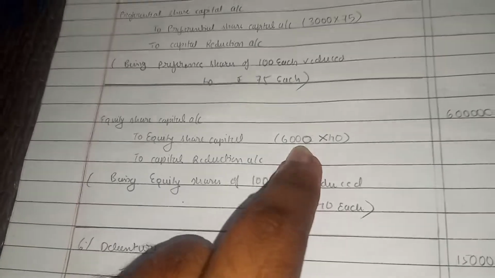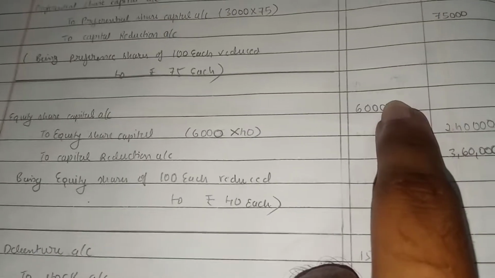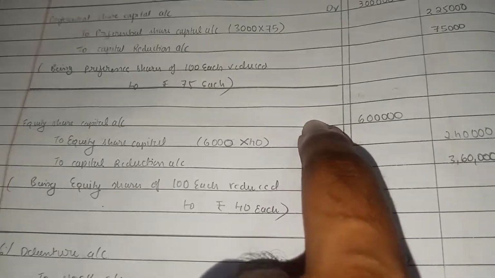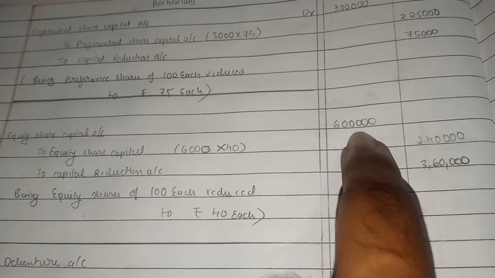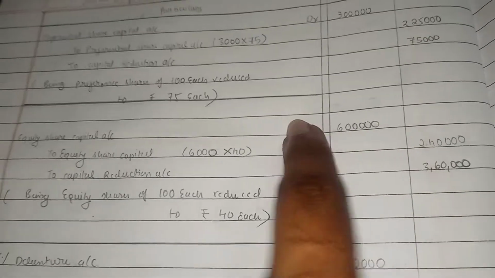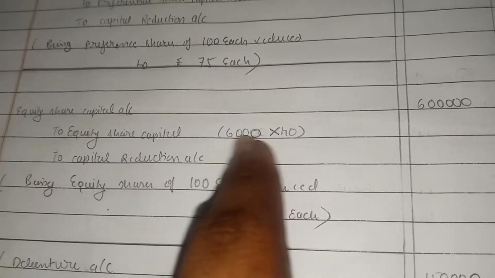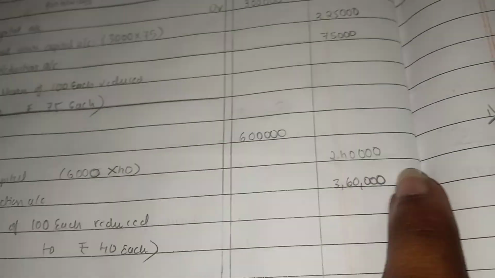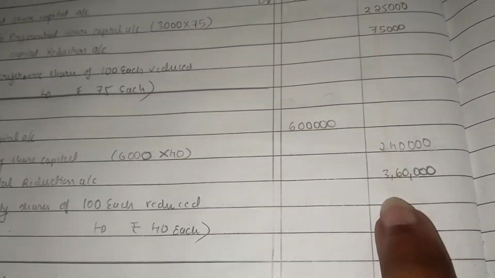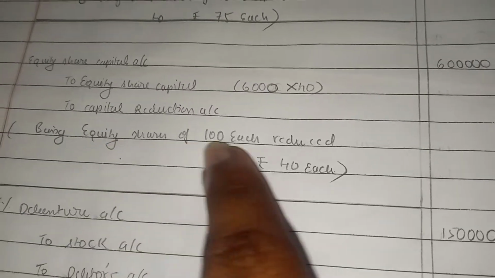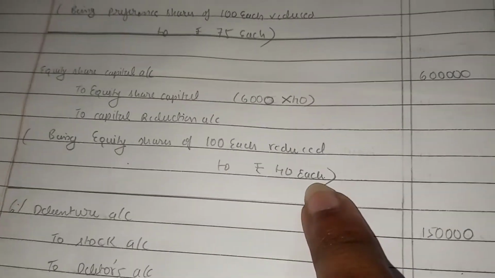As per that, 6,000 into 100, we get 6 lakh, that is equity share capital account old, 6,000 into 100. To equity share capital, that is 6,000 into 40. As per the adjustment, we get 2,40,000. Subtract this, and you get the balancing figure 3,60,000. So the adjustment is quite simple. Being equity shares of rupees 100 each reduced to 40 each.